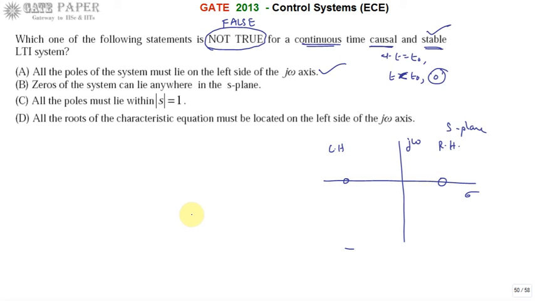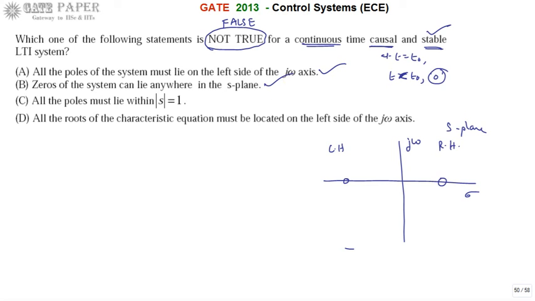Stability of the system depends on the location of poles, not on the location of zeros. If the poles are on the left hand side of the j omega axis, the system is stable irrespective of the location of zeros. So B is also right.